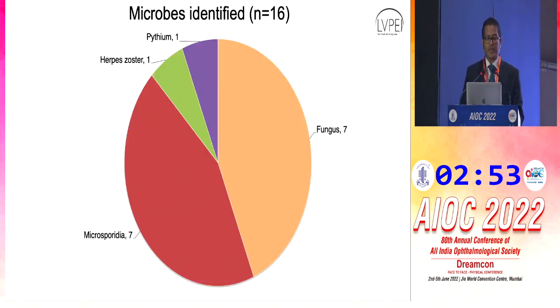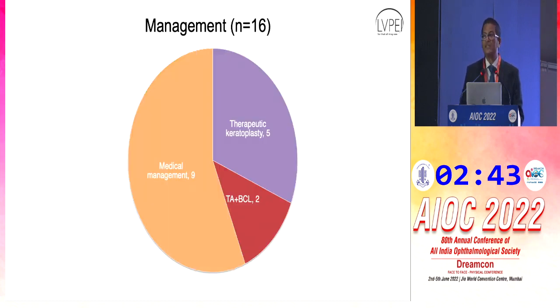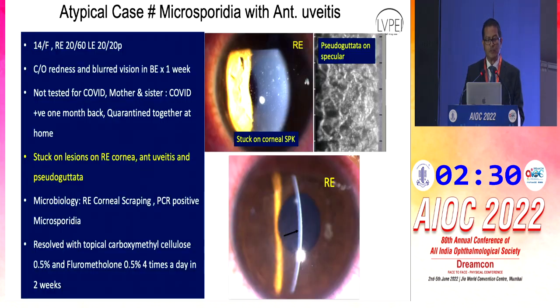Oxygen administration and systemic steroids were also administered in 5 and 3 patients respectively. The microbes that we identified were equally divided between microsporidia and fungus, the other two being a case of pythium and herpes zoster. We managed 9 of these cases medically, but therapeutic keratoplasty was required in 5, and tissue adhesive with bandage contact lens was administered in 2 patients. I will briefly run you through 3 clinical scenarios.